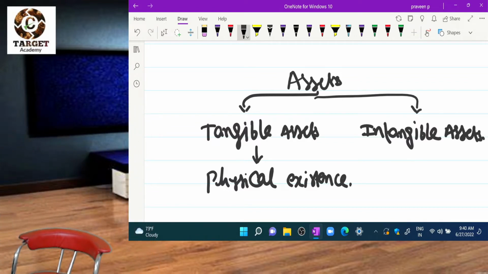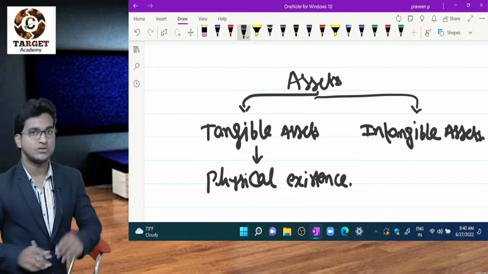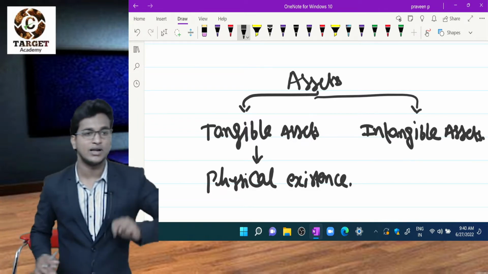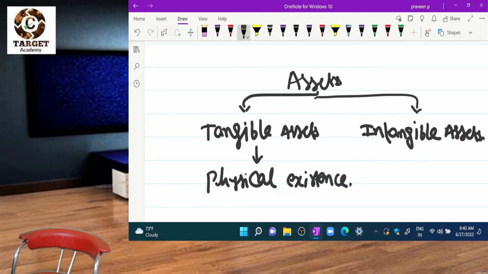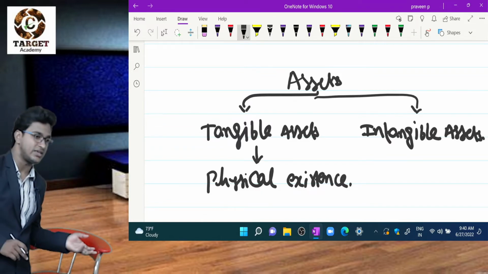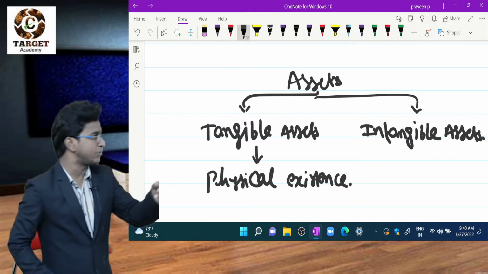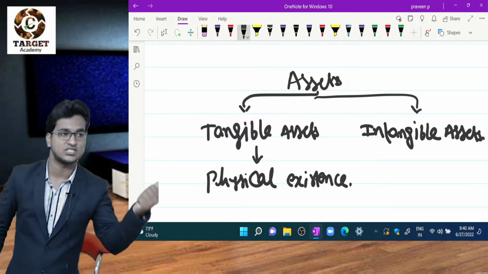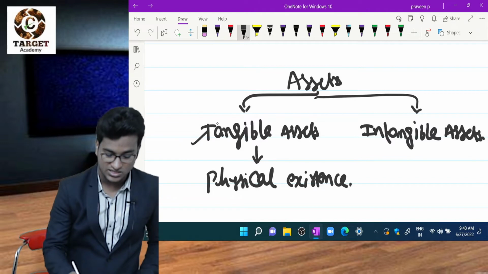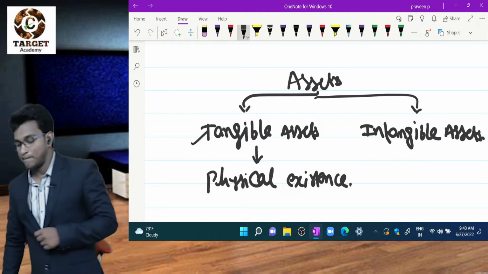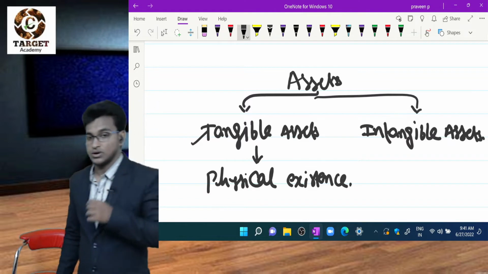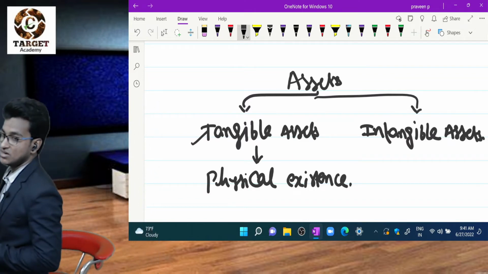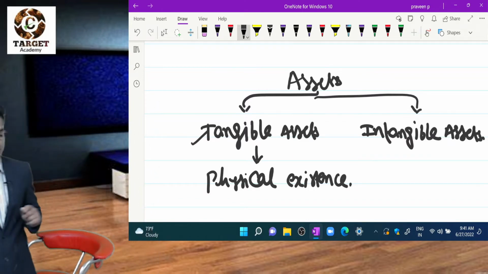For example, building. Can we see a building? We can see. Touch it? Yes, we can touch. Benches, we can see and touch. Laptop, projector, all these assets are called tangible assets because they have physical existence.